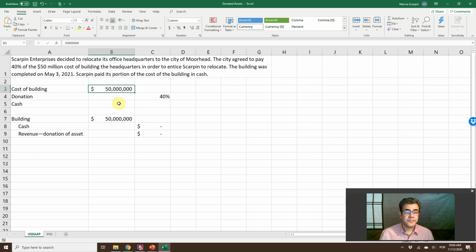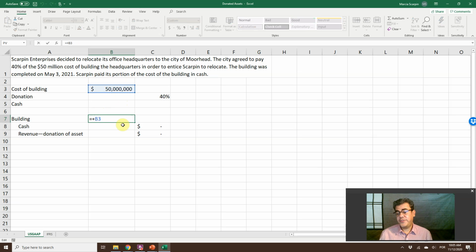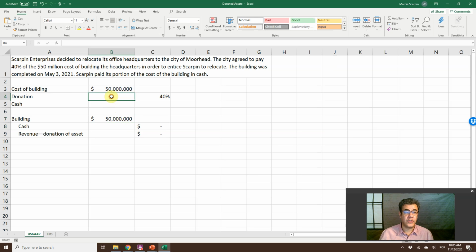What do we have here? Cost of building, $50 million. So it is the fair value of our building. That is how much we will pay on that. So the cost of our purchase, that is our fair value. So building, debit, $50 million. And the credit, we split it. How much we will be paying in cash, how much we will get as donation.